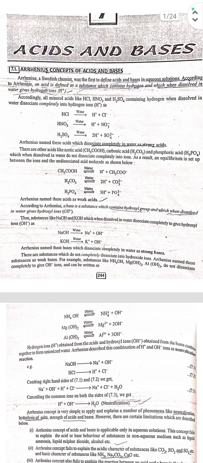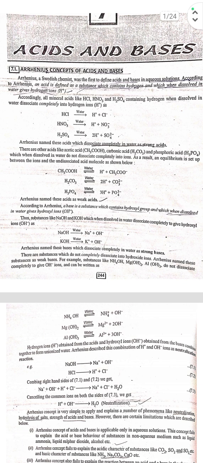According to Arrhenius, a base is a substance which contains a hydroxyl group and which, when dissolved in water, gives OH negative ions, that is hydroxyl ions. Substances like NaOH and KOH, when dissolved in water, dissociate completely to give hydroxide ions. Arrhenius named these bases which dissociate completely in water as strong bases.